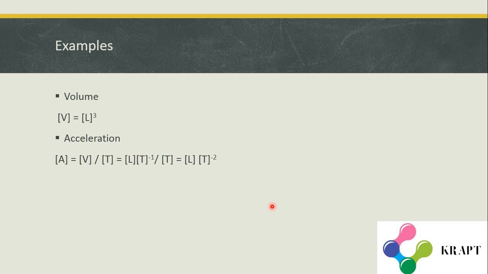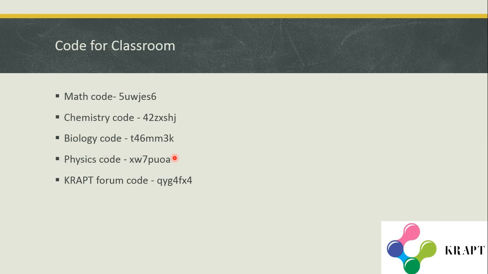Volume, as we know, is the cube of length, so [V] = [L³], and brackets are very important, don't miss them. And acceleration, as we know, is velocity by time, and velocity is length into time to the power of -1, divided by time. So you can write it as [L T⁻²]. In this way we can do this.